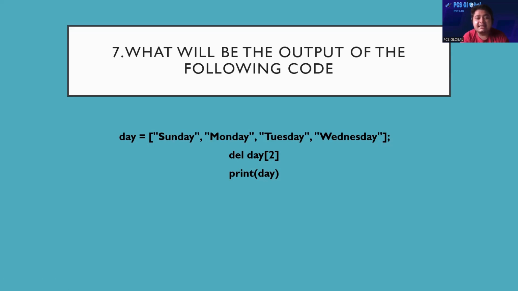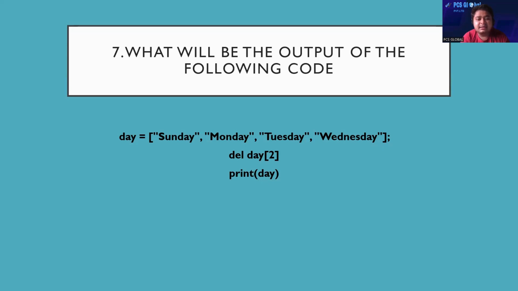We will take d as a variable, and there we stored a list. Why? Because there we use square brackets, and in a list we use square brackets. So there are four weekday names here: Sunday, Monday, Tuesday, and Wednesday.